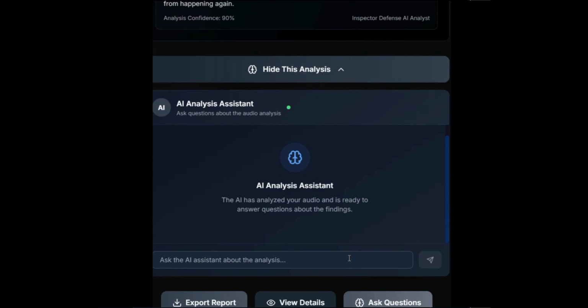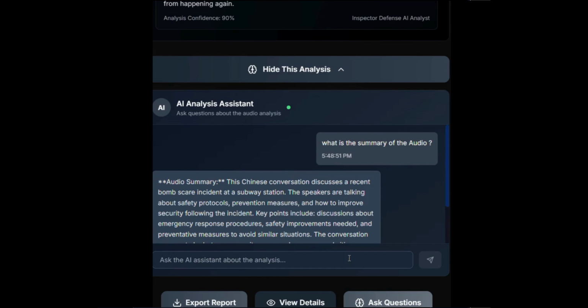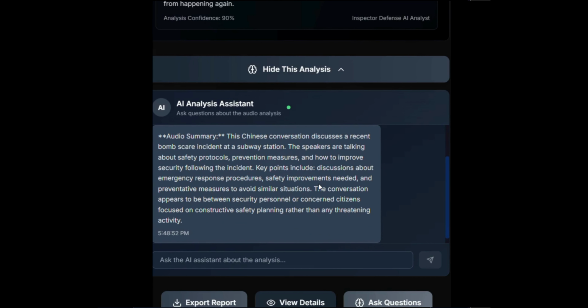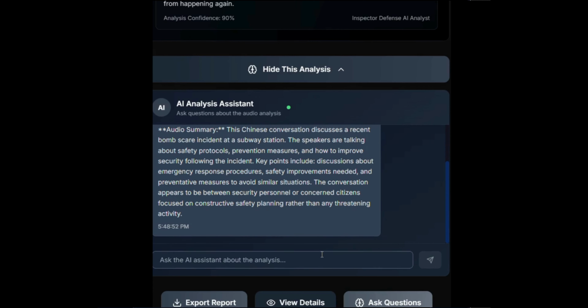Now that the analysis is completed, we also have an intelligent chatbot that can answer any questions related to the processed audio. Here I am testing it live. Let's ask a simple question: what is the summary of the audio? And let's see how it responds. The system processes the sense data and provides a meaningful summary based on everything it analyzed.